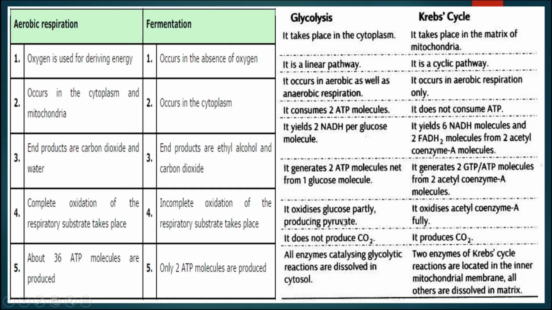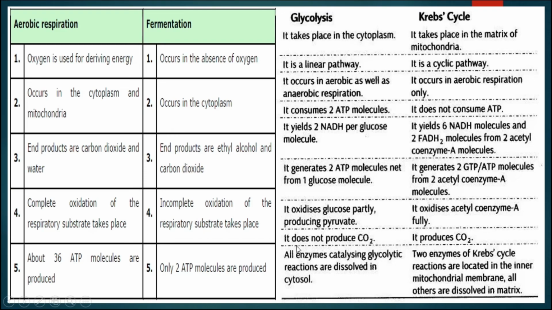In glycolysis, the amount of energy produced is low, whereas in Krebs cycle a very big amount of energy is produced. Glycolysis oxidizes glucose partly, and the end product is pyruvic acid or pyruvate, whereas in Krebs cycle the acetyl coenzyme A is completely oxidized. In case of glycolysis, no CO2 is produced, whereas in Krebs cycle CO2 is produced.